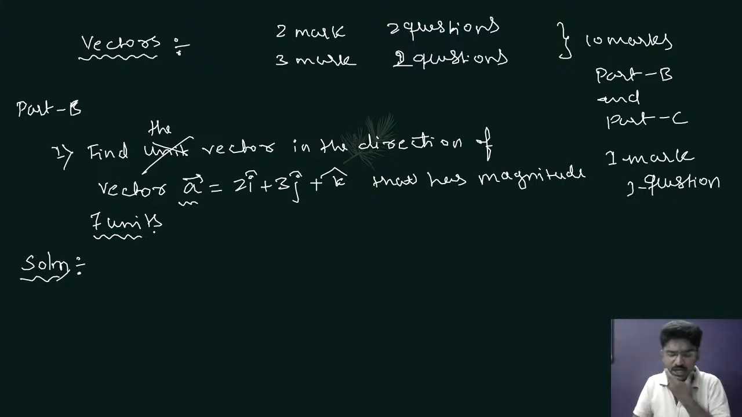So my dear students, quickly tell me, does anybody know the steps to find this? First you understand the problem. What is the problem? You have to find a vector, not a unit vector. Please remember, not a unit vector. You have to find one new vector which has magnitude 7 units and the direction of A. Are you getting my point? For any vector, you need direction as well as magnitude. So here the direction is given in the form of A and the magnitude is given as 7.